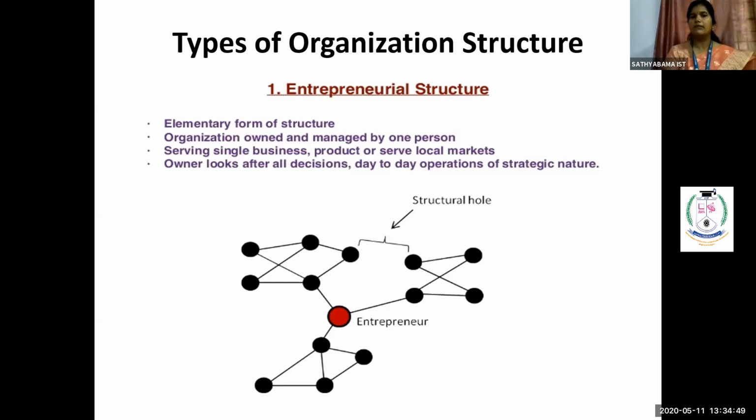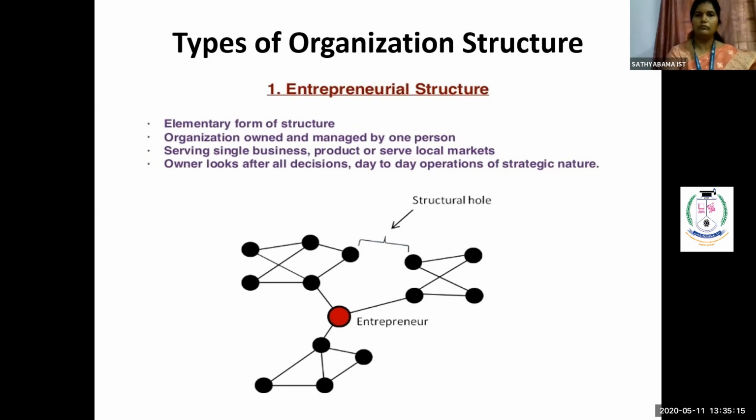So that represents serving the local markets. That is, I can't target a very large market, and I need not worry about the huge market players or the major players inside the market. I can serve any kind of local market. So that represents this particular point called the entrepreneurial structure.